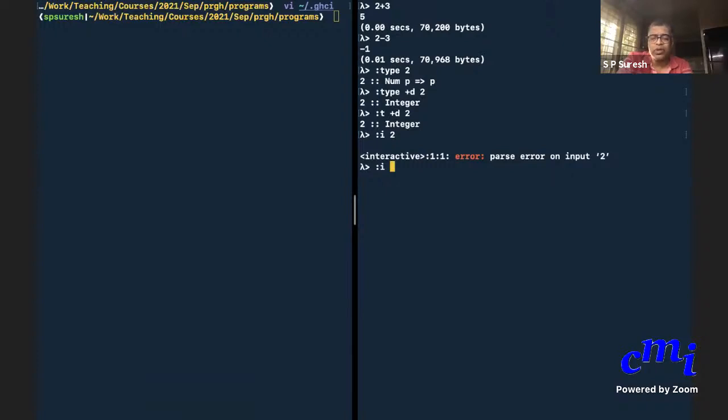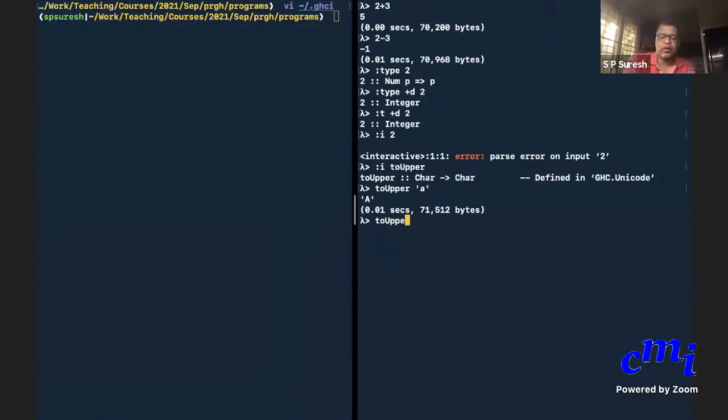So you can write toUpper. It says it is a function that is defined somewhere. It is of type Char to Char. What it does is convert a letter from lowercase to uppercase. So for instance, toUpper small a will give you capital A. toUpper small z will give you capital Z. Can you guess what it would be to convert the capital A to small a?